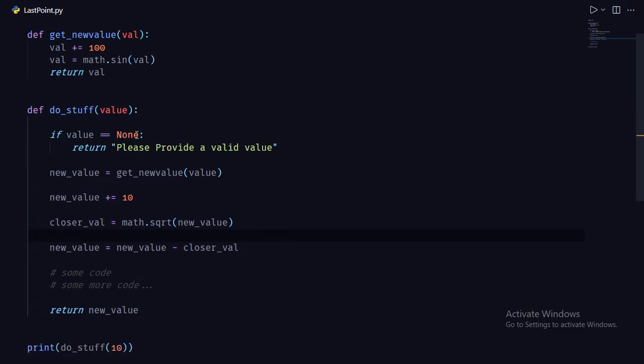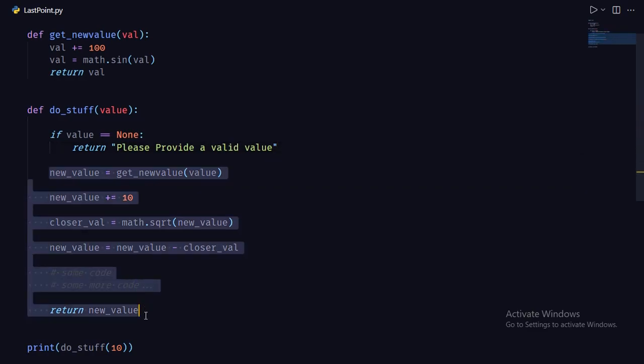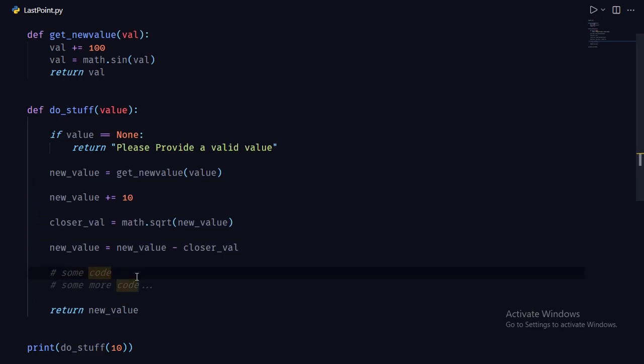So if the value is equal to none, we return this, and by returning we exit the function, or if the value is not equal to none, we do this stuff. So as you can see, we have removed the ugly indentation, so the code is much cleaner. So this was from my part. Now let me show you some bonus tips.